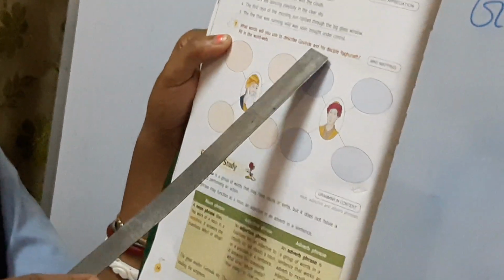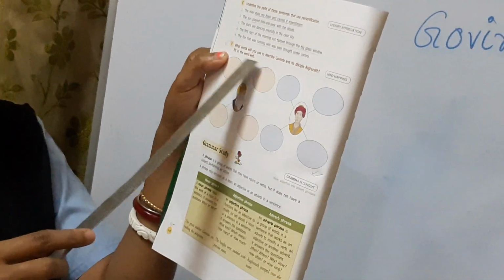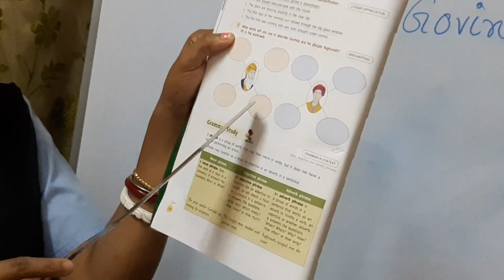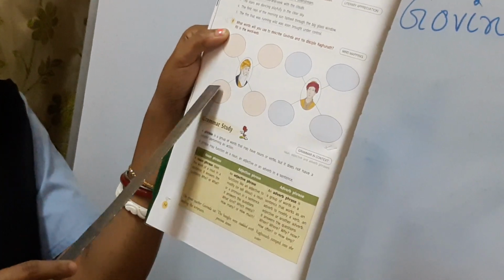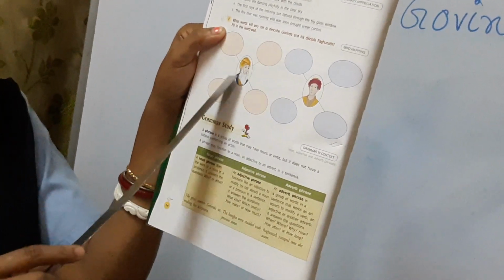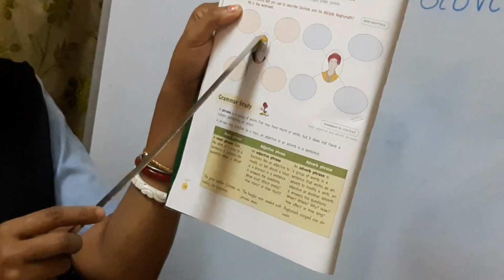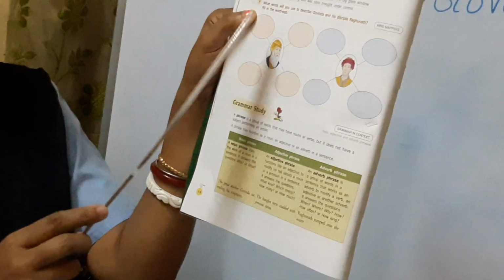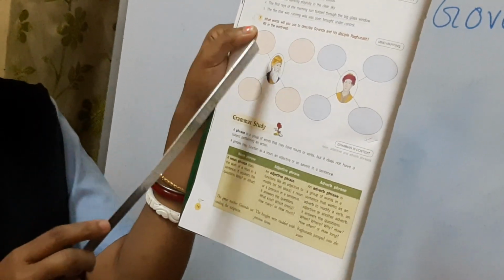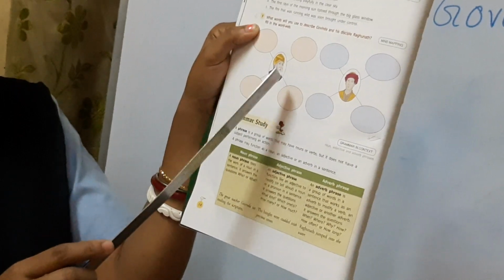Okay. Now students, you have to solve this one. This picture you can see. What words will you use to describe Govinda and his disciple Raghunath? Fill in the word web. There are 4 circles for each character. One is Govinda's picture, another is Raghunath's picture. Which words do you want to use to describe this personality? Whichever words you think are appropriate to describe these persons, you should write over here.